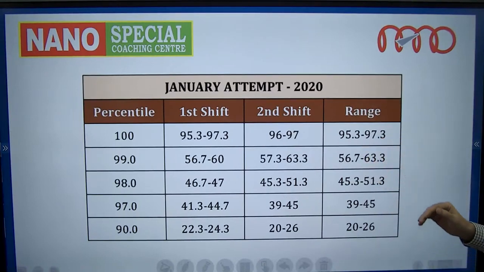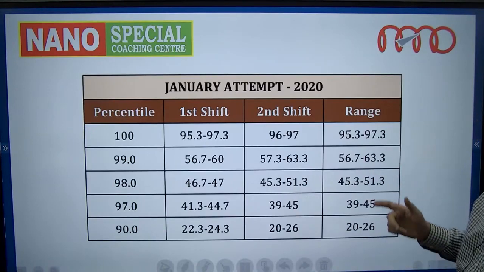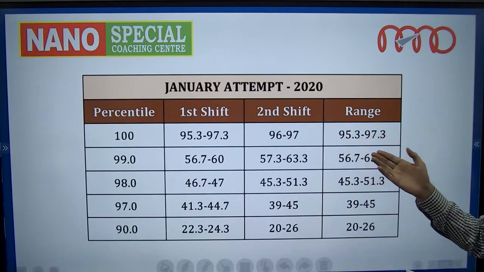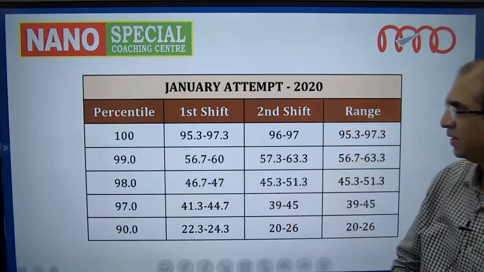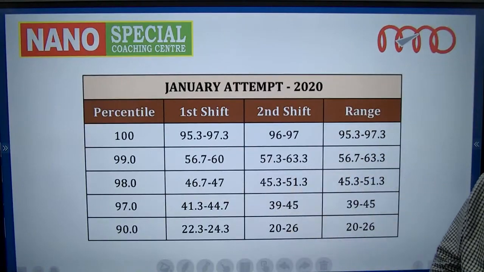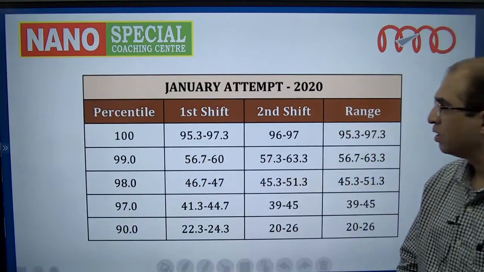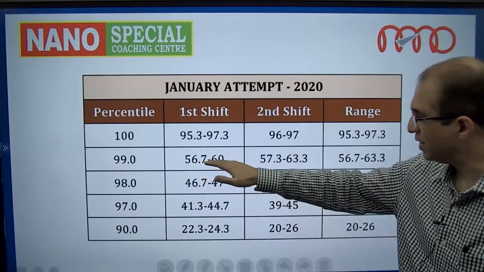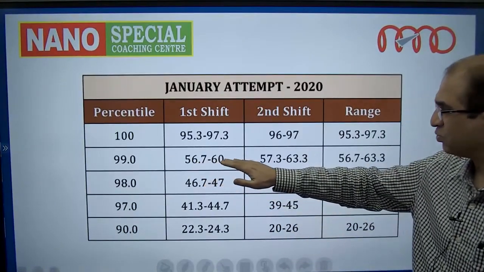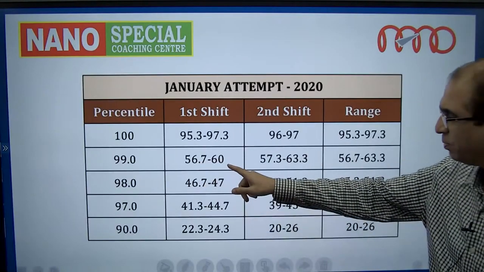That means you were assured of 100 percentile if you were in that range, that is 285 to 292. Similarly, 99 percentile. Now this gets interesting. 99 percentile in the first shift, students were between 56.7 to 60.